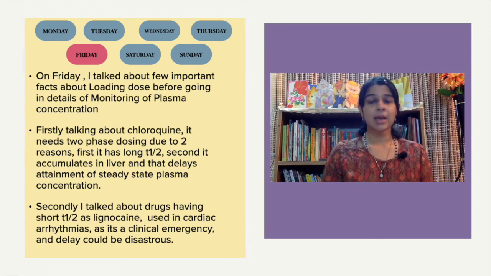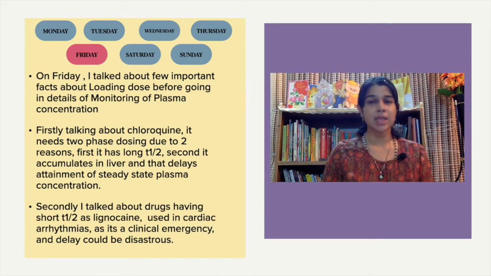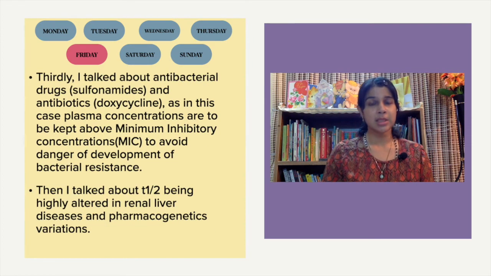The second fact I gave you was that sometimes the drug may have a very short T half, but we still follow this two-phase dosing, especially in the case of lignocaine, in cardiac arrhythmias, because it's an emergency situation. We cannot take the risk or the chance of waiting for the drug after 4 half-lives to attain a steady-state plasma concentration or to show its effect. That's a very difficult and risky thing. So better to go for an initial loading dose and then a maintenance dose.